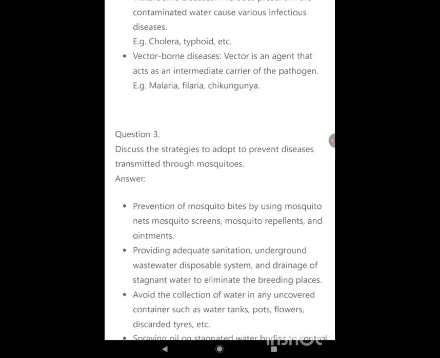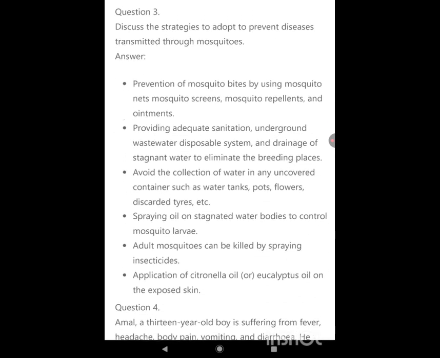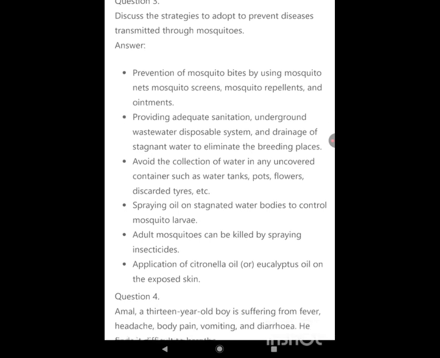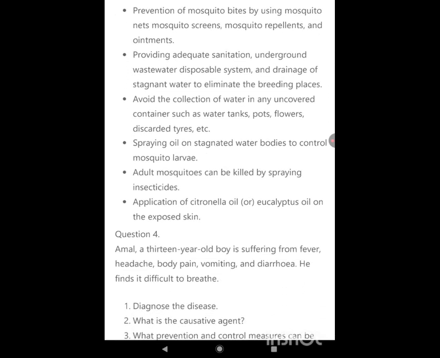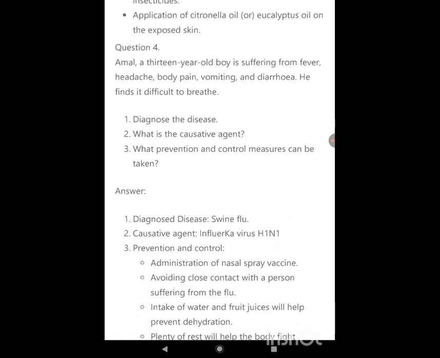Vector-borne diseases: a vector is an agent that acts as an intermediate carrier of the pathogen. Example: malaria, filaria, chikungunya. Discuss the strategy to adopt to prevent diseases transmitted by mosquitoes. Prevention of mosquito bites by using mosquito nets, mosquito screens, mosquito repellents and ointments. Providing adequate sanitation, underground wastewater disposal system and drainage of stagnant water to eliminate the breeding place. Avoid the collection of water in any uncovered containers such as water tanks, pots, flower pots, discarded tires, etc. Spraying oil on stagnated water bodies to control mosquito larvae. Adult mosquitoes can be killed by spraying insecticides. Application of citronella oil or eucalyptus oil on the exposed skin.